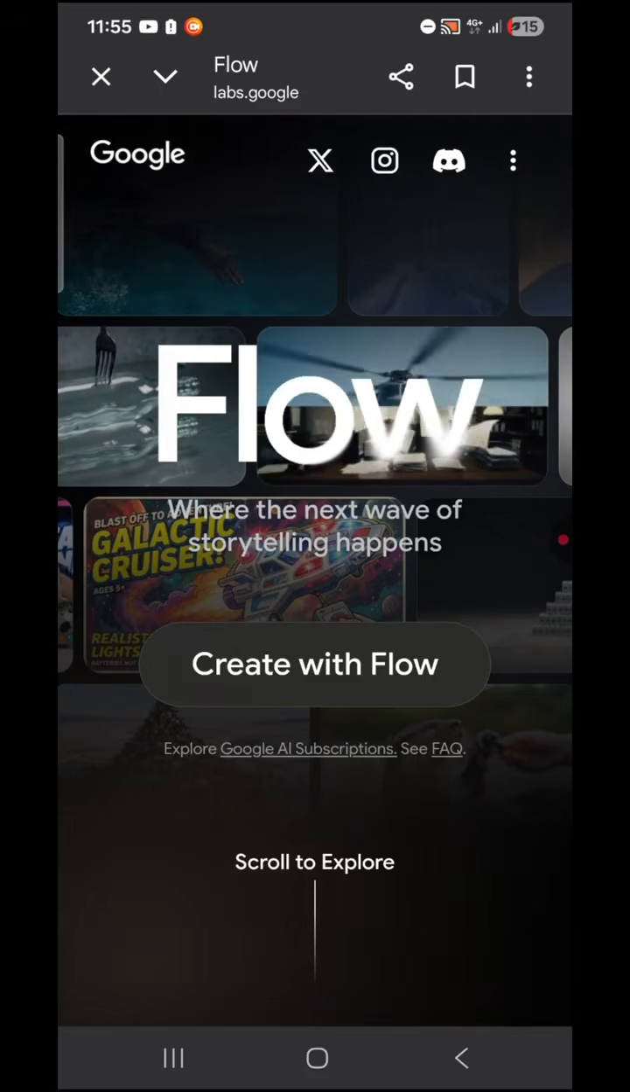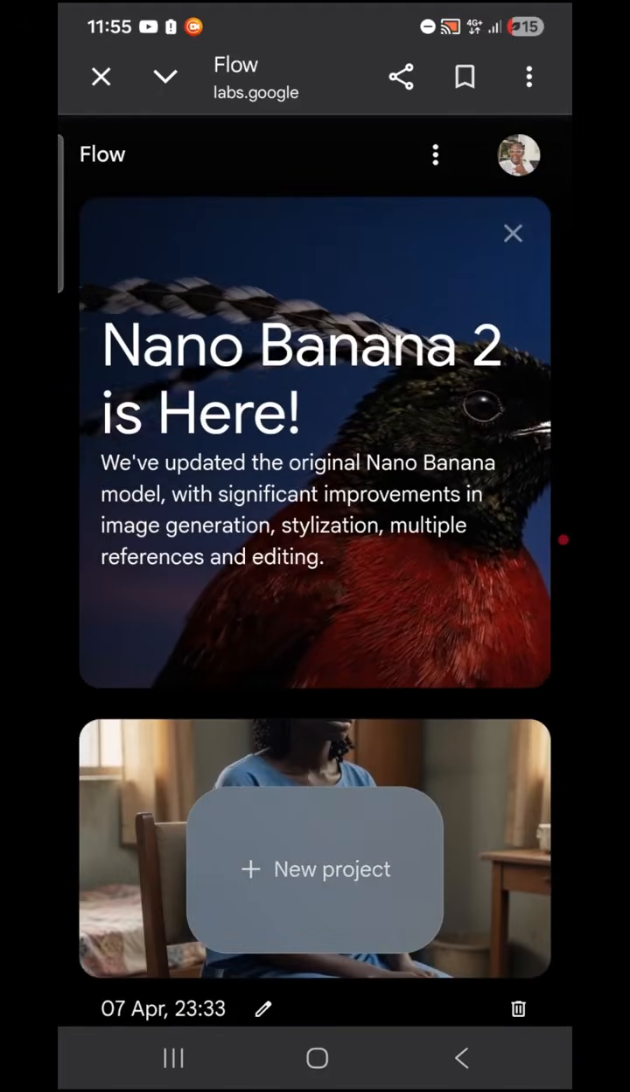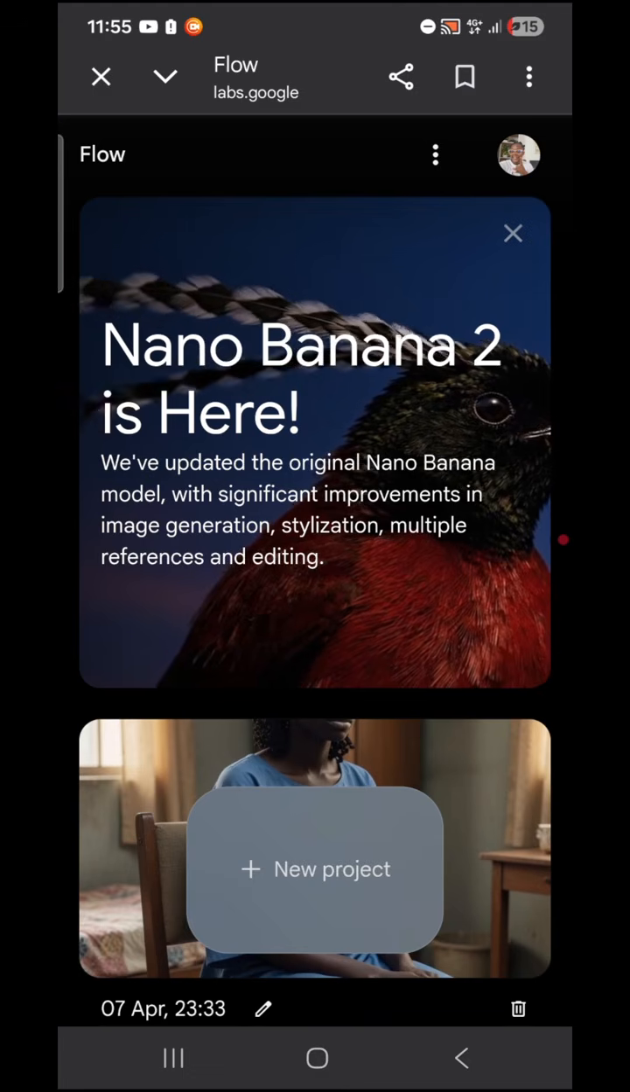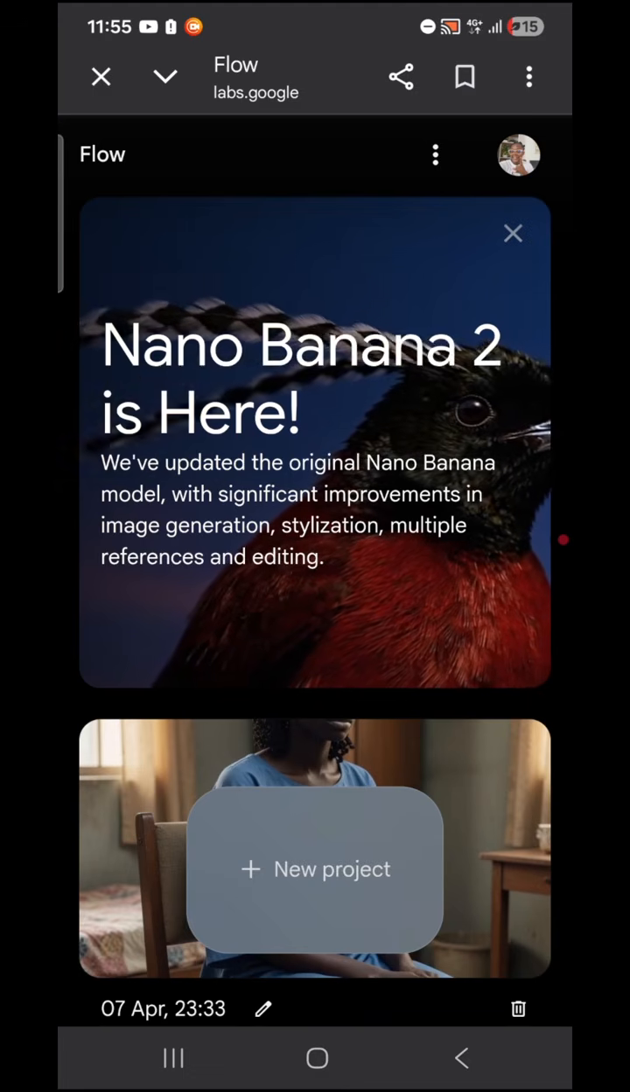So once you come here, just tap on Create with Flow. You're expected to sign in. This is what the interface looks like. Okay, I'm just going to be using Google VEO free of charge on this website.